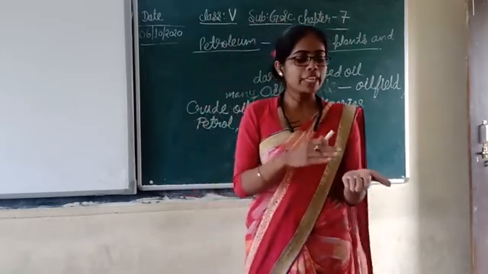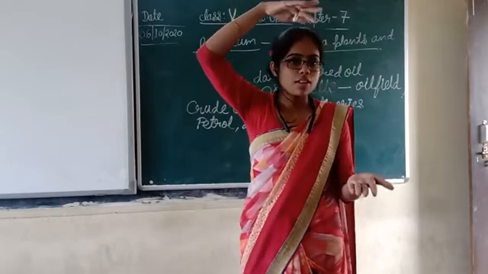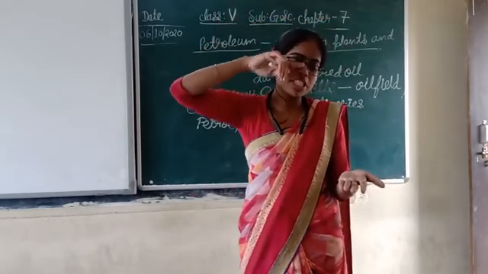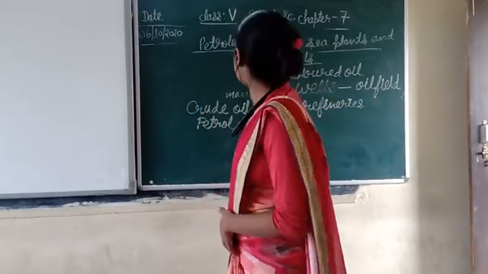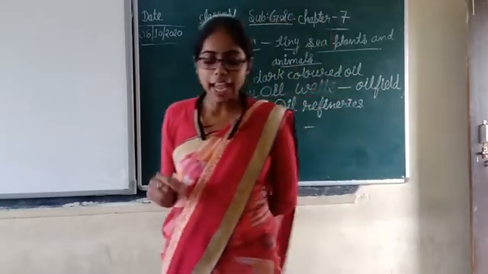Suppose I am keeping thousands of books over my hand. Where will all the pressure go? Upon my hand itself, no? This is what happened with the sea plants and animals.